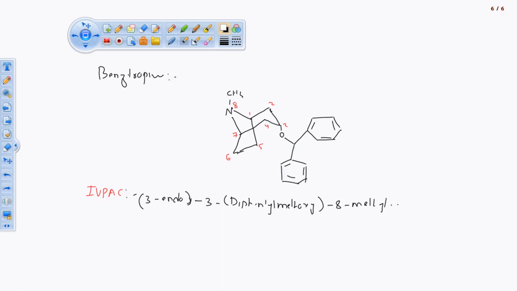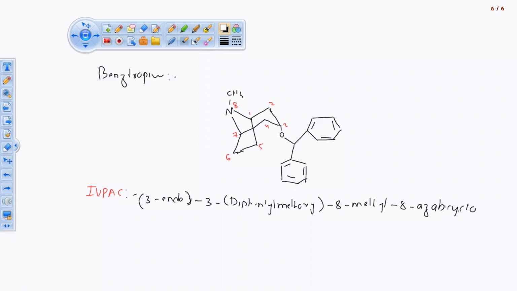Methyl. On 8 only we are having aza, 8 aza. See, we will not write N-methyl here. We are not going to write N-methyl, but this N is there in the bridge. To that bridge, methyl group is connected. So this one is aza bicyclo.